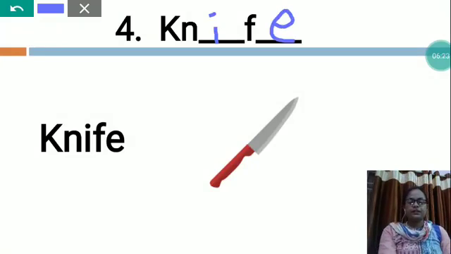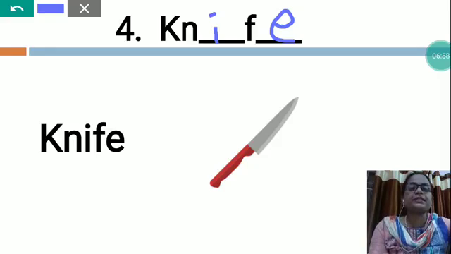So dear students, a knife is a thing that we use to prepare food. It is a tool with a cutting edge or blade attached to a handle. The knives used at the dining table usually have a blunt edge and are designed especially to cut and prepare food. So this is a knife.